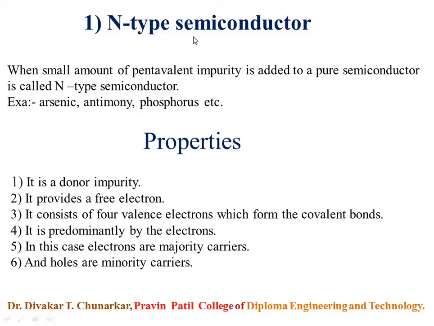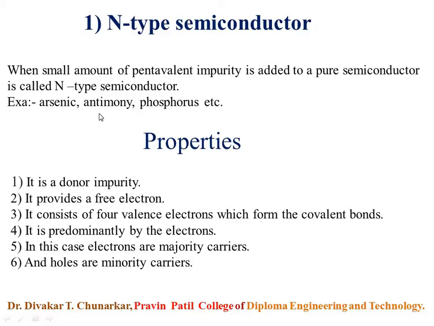Because extrinsic semiconductor is impure semiconductor, and therefore the types of the extrinsic semiconductor are also impure. So when pentavalent impurity is added to a pure semiconductor, it's called n-type semiconductor.